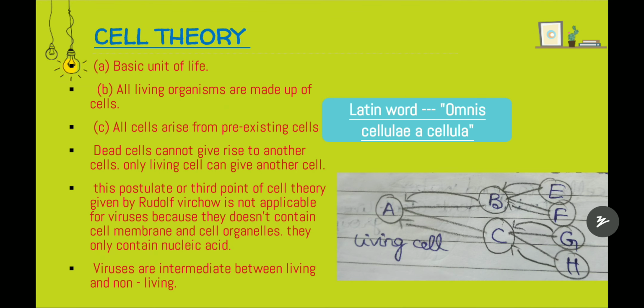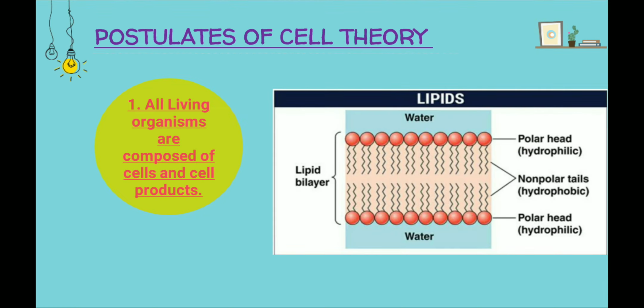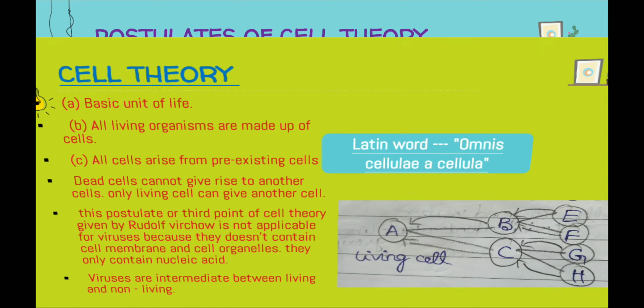We have learned the 3 points of the cell theory. What are they? The cell is the basic unit of life. All living organisms are made up of cells. And the third one is that all cells arise from pre-existing cells. The Latin phrase for this is omnis cellula e cellula. This point, that all cells arise from pre-existing cells, is not applicable to viruses. So they are an exception to cell theory. Why? Because they do not contain any cell membrane and cell organelles. They only contain nucleic acid, and that is why they are intermediate between living and non-living. They cannot be considered living, and they cannot be considered non-living, right?